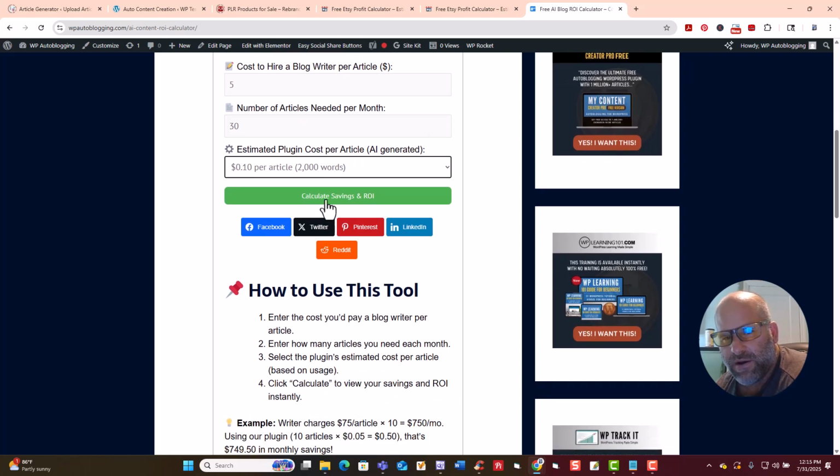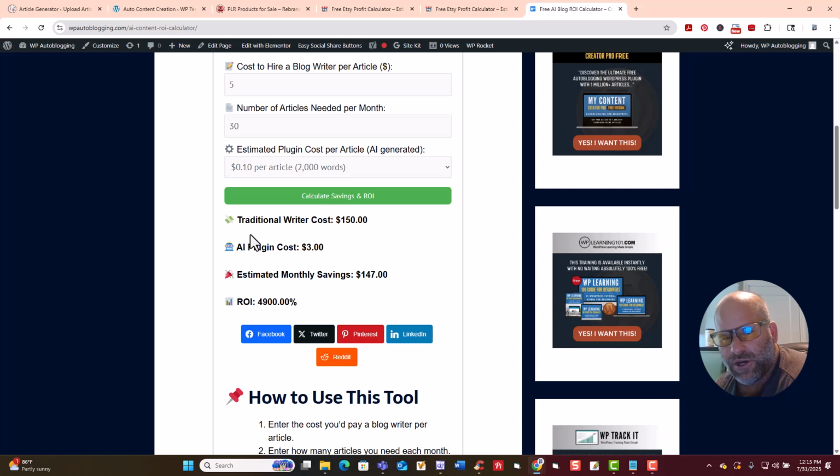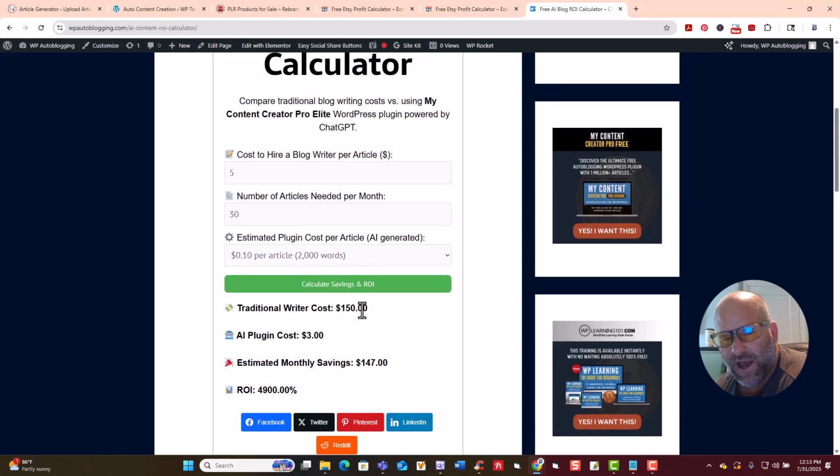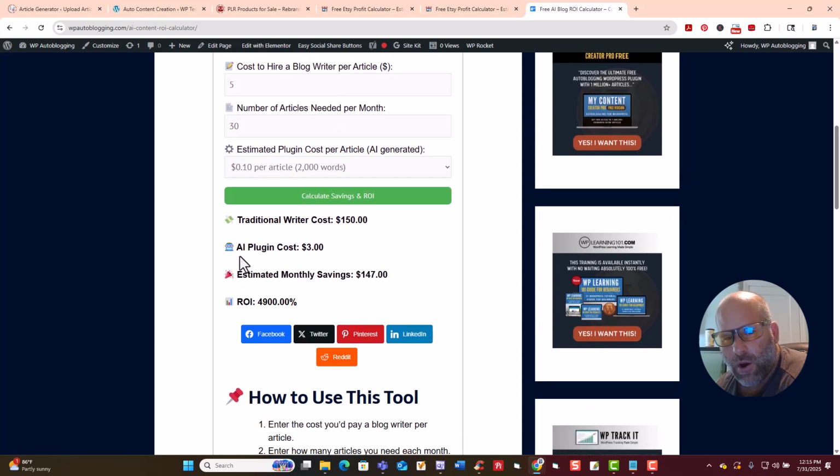So we're just going to click right here and click Calculate Savings and ROI. Traditional writer, it's going to cost you $150. With our WordPress plugin called My Content Creator Pro, it's going to cost you only $3. Estimated monthly savings, you're going to save $147, because you would be paying them $150, and then you minus what it's going to cost for using My Content Creator Pro Elite.